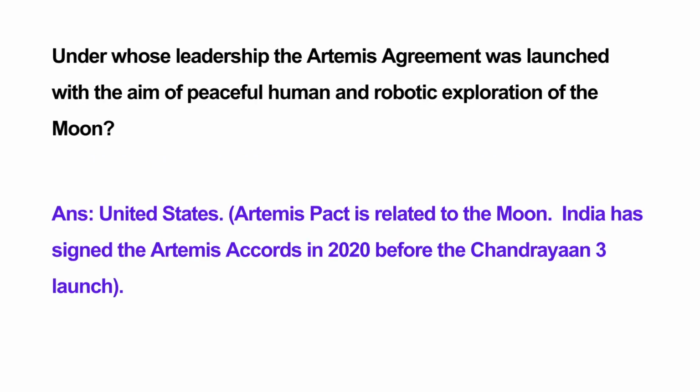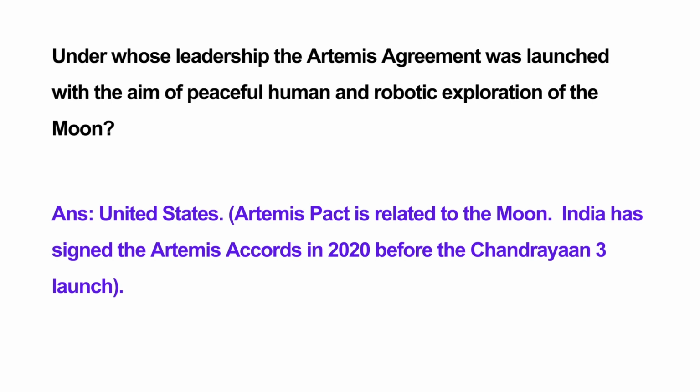Under whose leadership was the Artemis Agreement launched with the aim of peaceful human and robotic exploration of the moon? Answer is United States. Artemis Accords are related to the moon. India signed the Artemis Accords in the year 2023, before the Chandrayaan 3 launch.